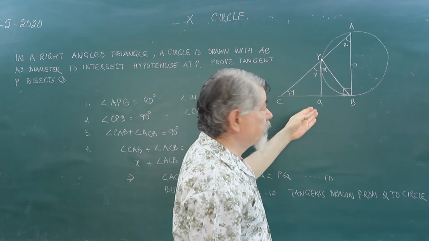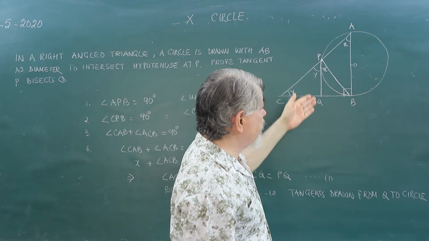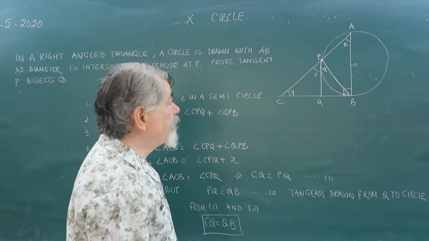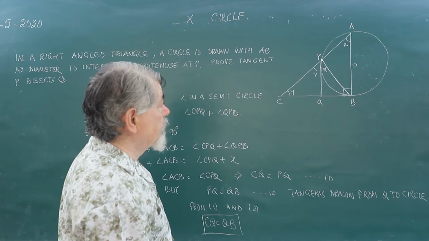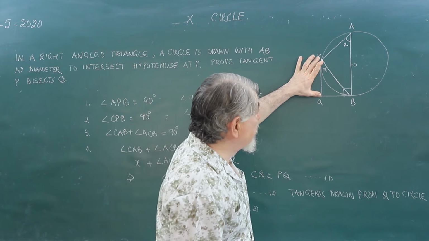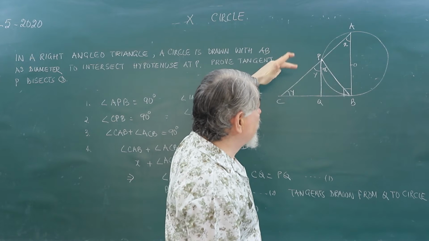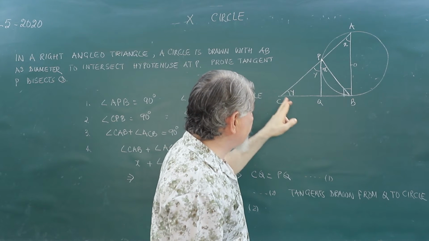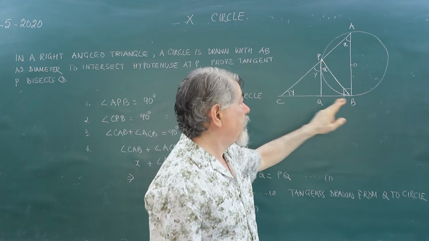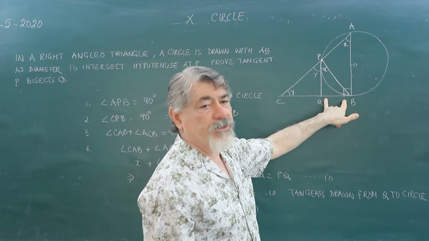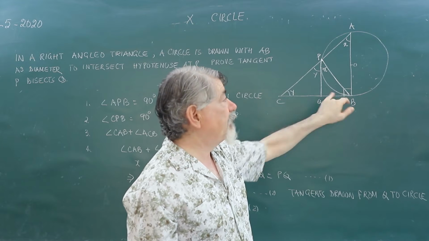From P a tangent is drawn to this circle at point P. What we have to prove is that this tangent which is drawn at point P to the circle bisects the line CB. That means we have to prove CQ is equal to QB.